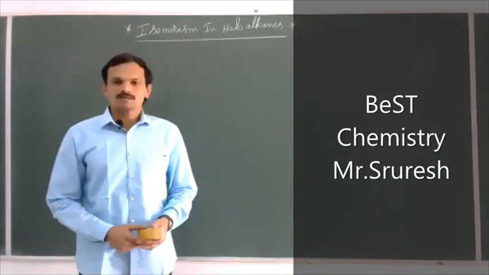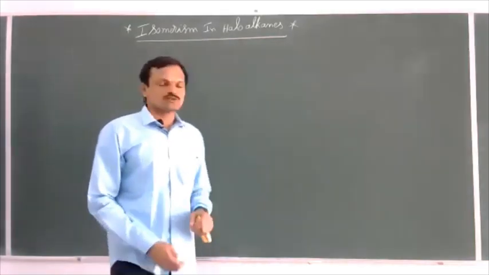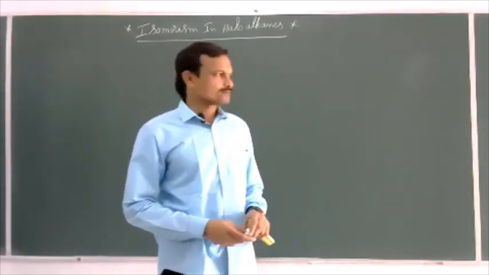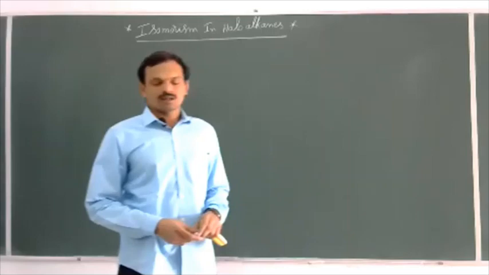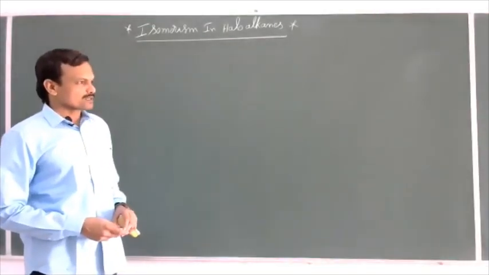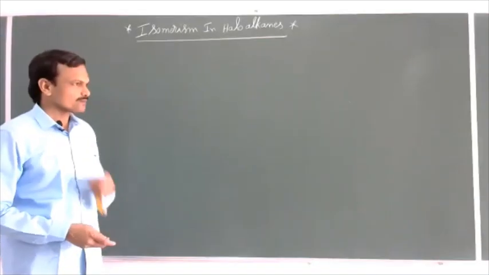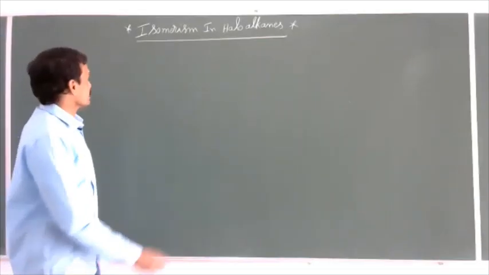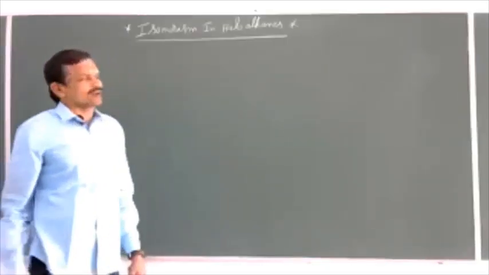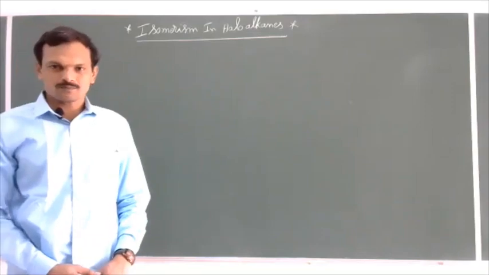So in yesterday's class, we discussed the nomenclature of haloalkanes: monohaloalkanes, dihaloalkanes, polyhaloalkanes, and some different types of haloalkane nomenclature. In today's class, we'll discuss isomerism in haloalkanes. Afterwards, we'll go for preparation methods.